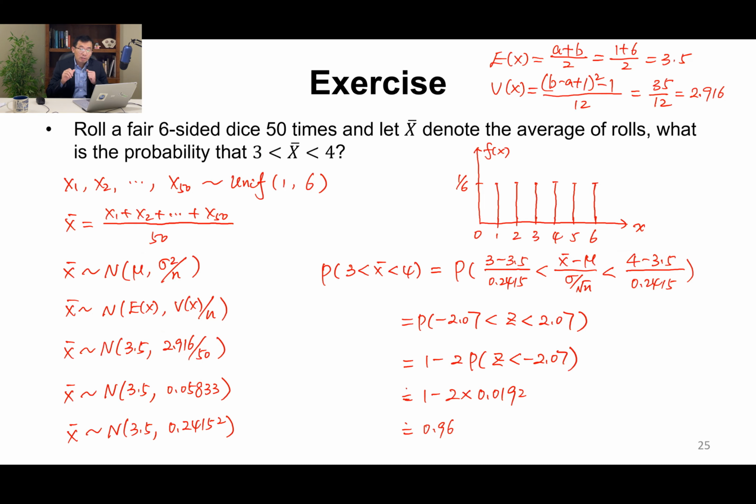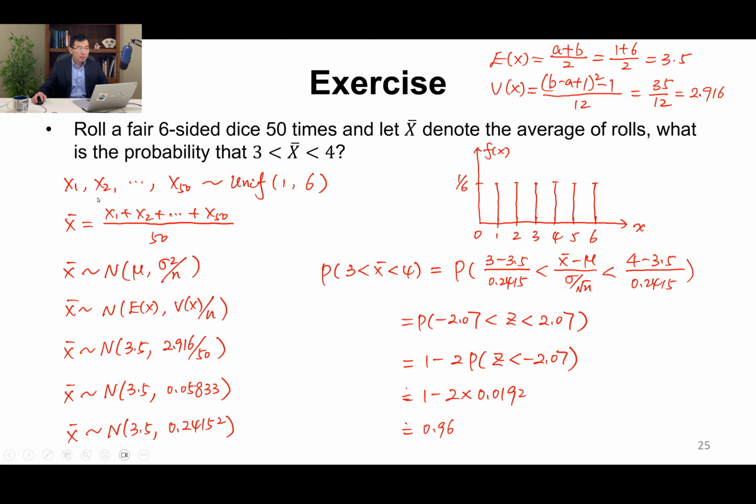If we roll a fair 6-sided dice 50 times, this will be a uniform distribution because you could get any number from 1 to 6. And because it's fair, there is a probability of 1/6 to get each of the numbers. Now you roll a fair dice 50 times. The sample size is greater than 30. Now X bar denotes the average of rolls.